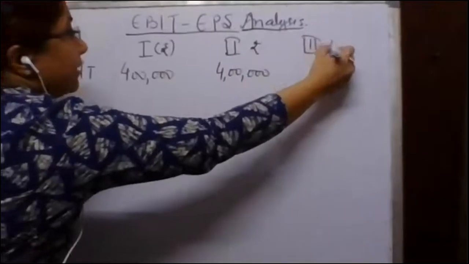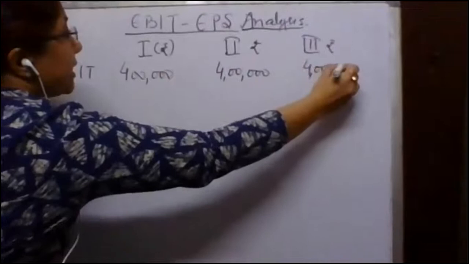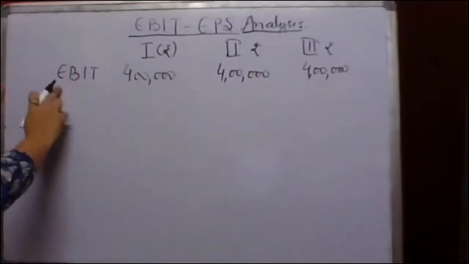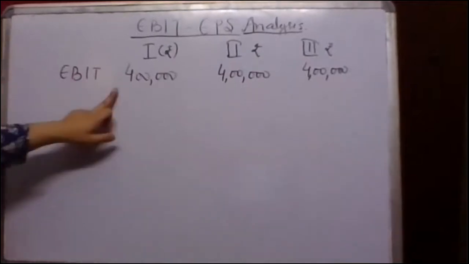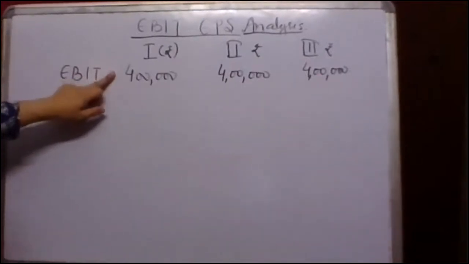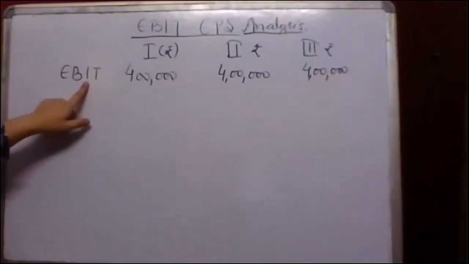Fine. Now we know that EBIT is earnings before interest and tax. So obviously these are those earnings of the business from which interest obligation has not been subtracted.